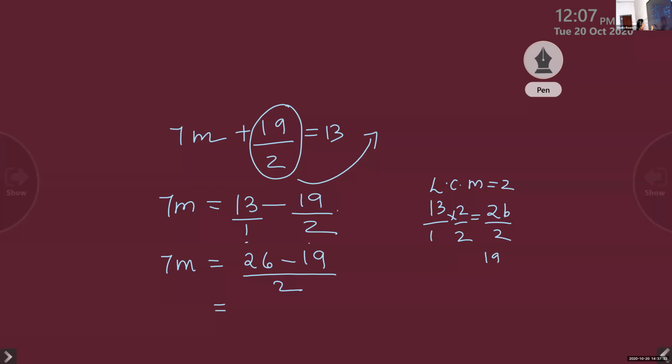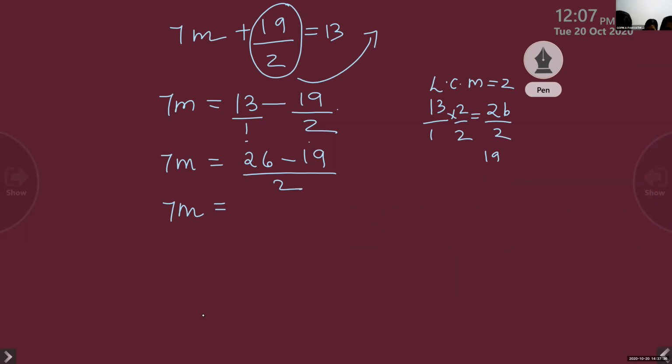So the answer is 7m equals 7 by 2. So m is equal to how much? 7 by 2 divided by 7. Divided by 7, so 7 by 2 into 1 by 7. So the answer is, because we divide by 7, 7 by 14. But we can cut it short.